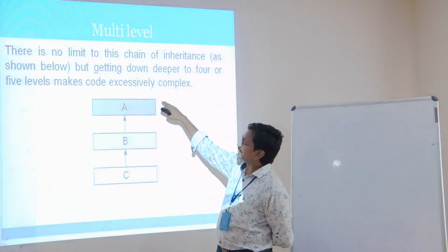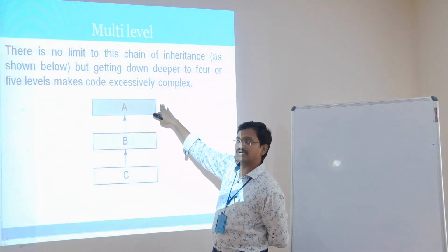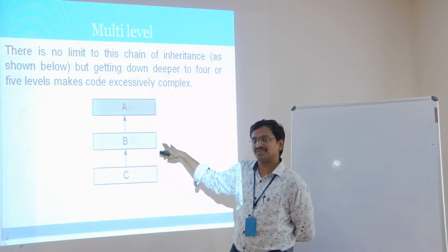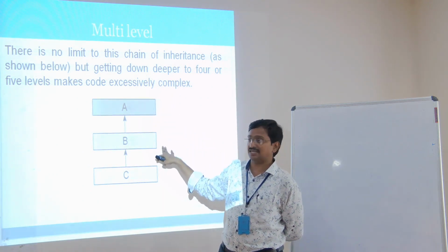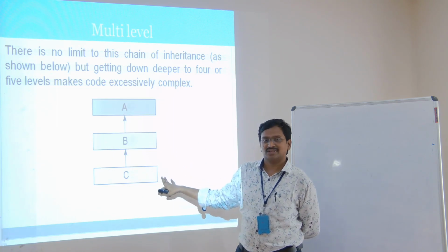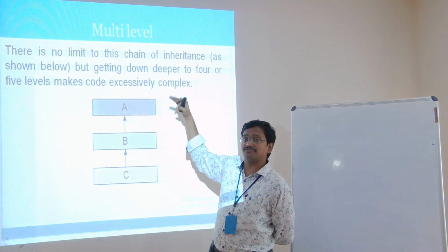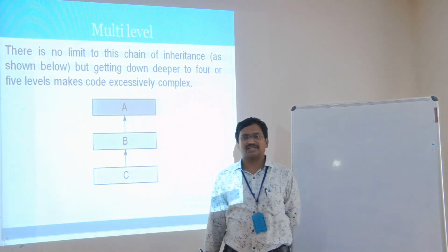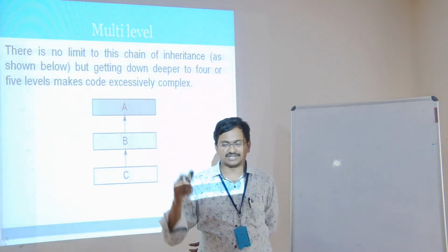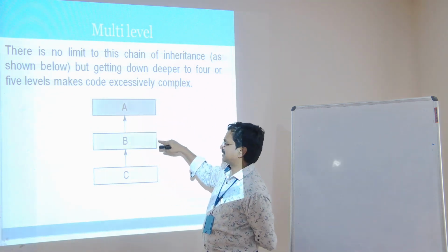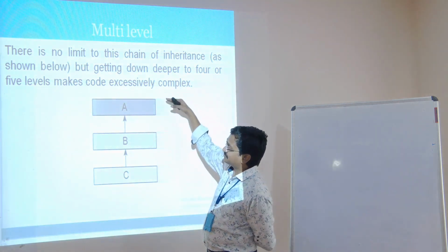So A has certain properties that are acquired by B, and B has certain properties that are acquired by C. That means C can acquire the properties of A also. How can we say? It is simple. Think of father, child and grandfather.